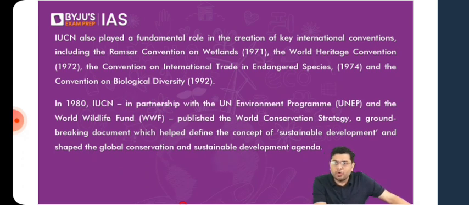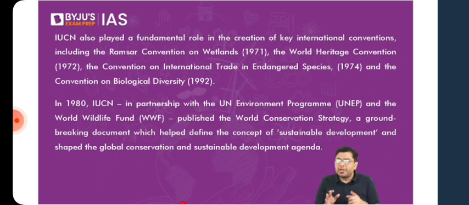You cannot have a goal for yourself that I will learn and keep track of all the 73 species. Let's suppose you are able to memorize. Let's suppose you have put in 1 month of your time, and at the end of 1 month you are able to memorize all the 73 species. What after that? Now, there also, it is not a guarantee that UPSC will ask you where the species is found. You need to be able to keep track of which are the areas that they are found in, which are the types of biodiversity that they rely upon. So you also have to keep a track of their natural cycles, etc. So it is too humongous a task that you will set for yourself, which you will never be able to achieve.